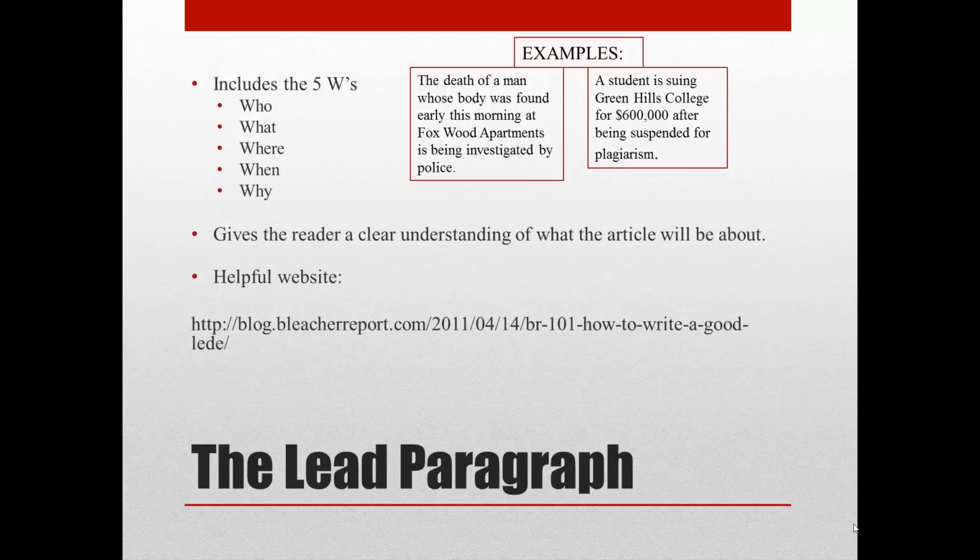Example 2. A student is suing Green Hills College for $600,000 after being suspended for plagiarism. Why don't you try to find the 5 W's in this lead paragraph, not heading?